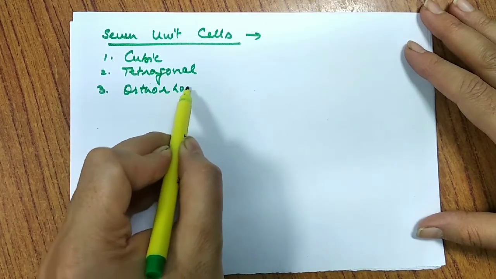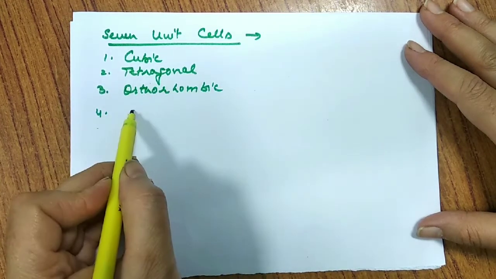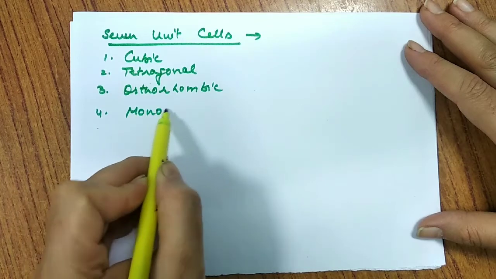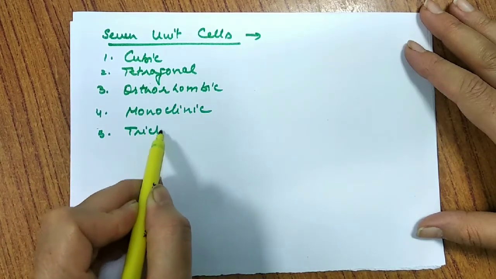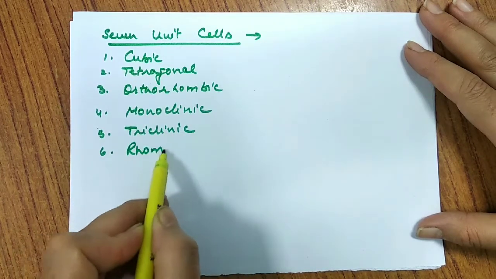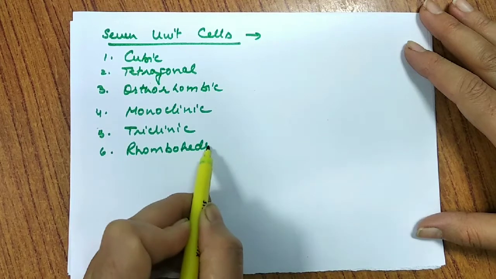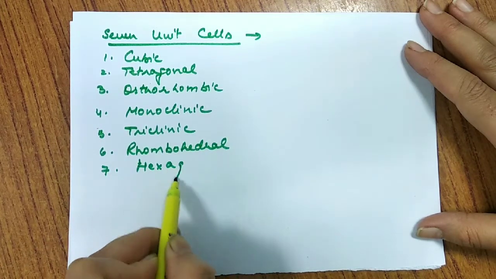Orthorhombic, which is sometimes also known as rhombic. We may have monoclinic, we have triclinic, then we have rhombohedral, and last we have hexagonal.